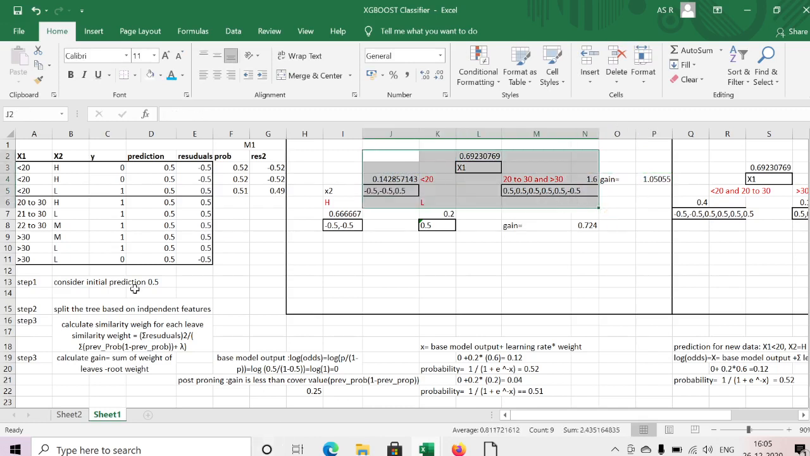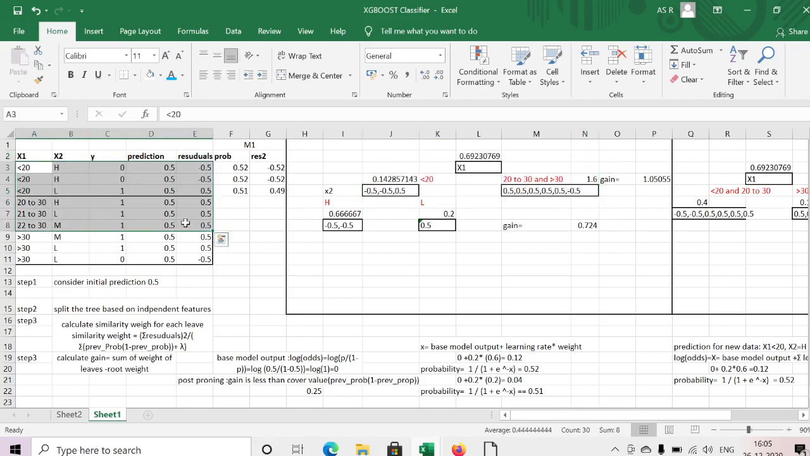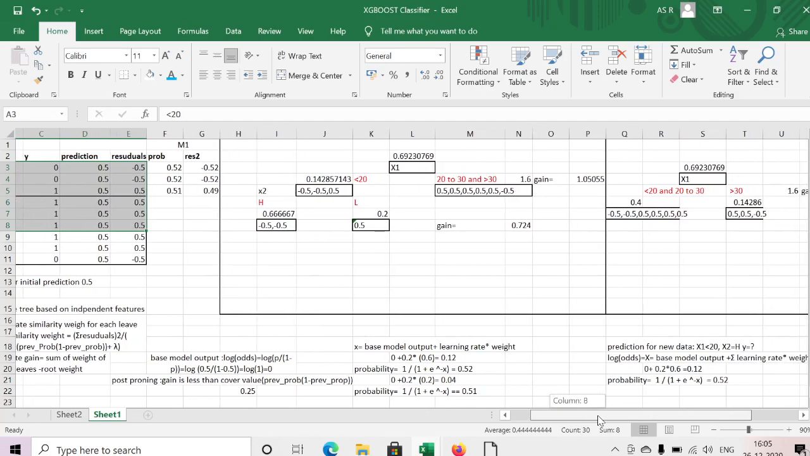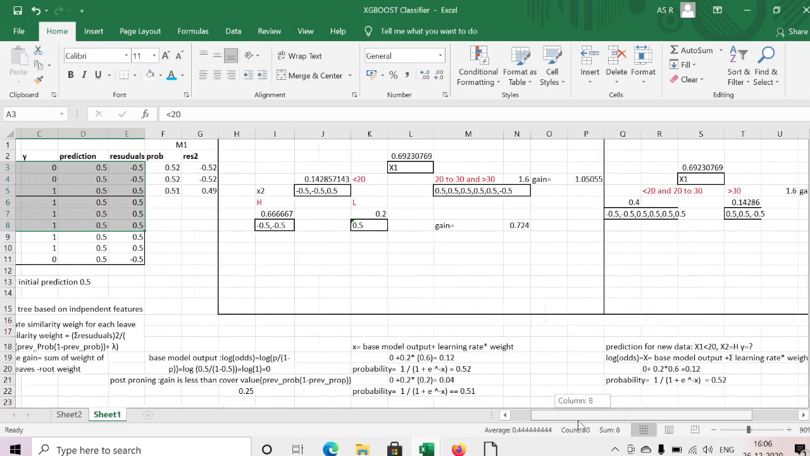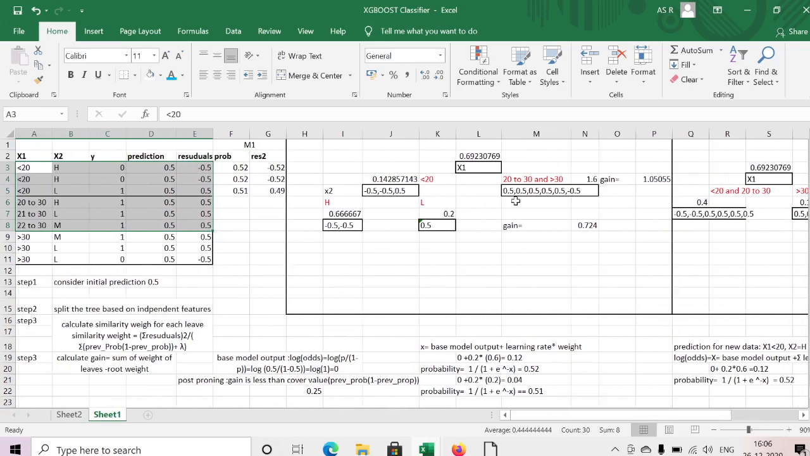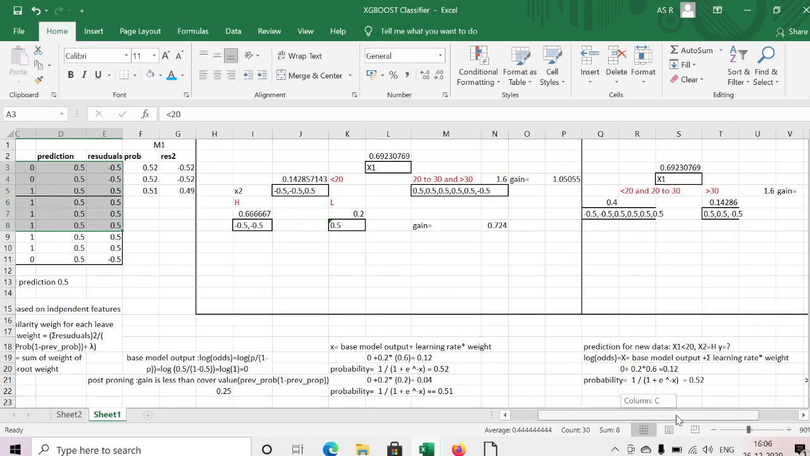Similarly, I'm now splitting using another technique. These two, less than 20 and 20 to 30, I am taking for the left side, and the last three records, greater than 30, I am taking for the right side. Here similarly I am dividing into a binary split. These six records I am taking for the left. See my threshold: less than 20 and 20 to 30 I am taking for the left side, and the remaining last three I am taking to the right. Greater than 30 goes to the right.